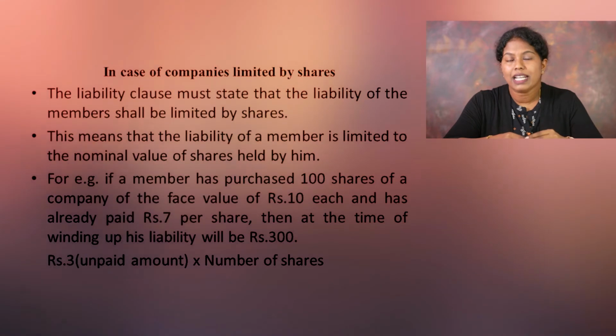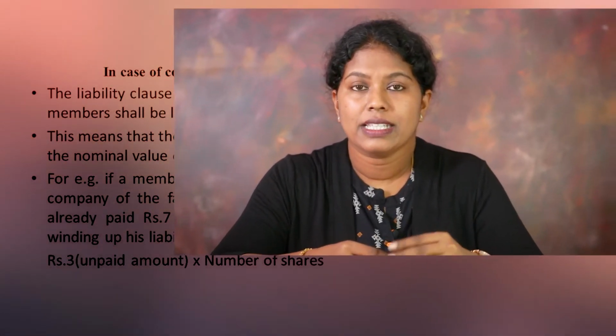So that person's liability will be limited to 300. That is the unpaid amount of the shares held by him, beyond which he needn't pay anything. Even if the company incurs any liability, his liability will be limited towards the unpaid amount of the shares held by him. He needn't pay beyond that, or from his personal assets, because his liability is limited.